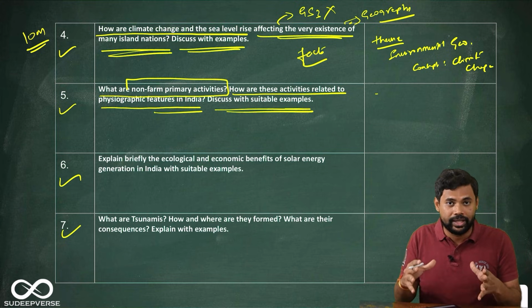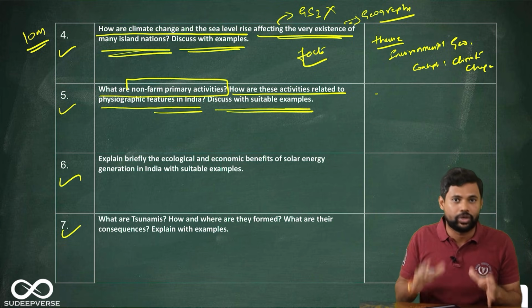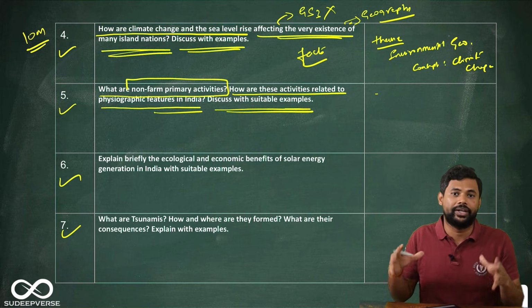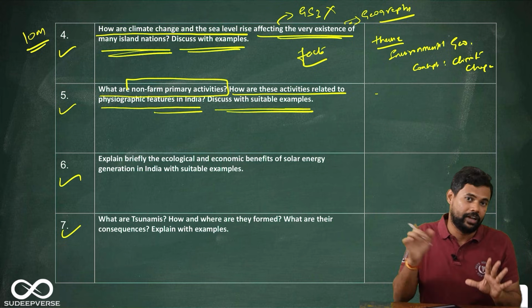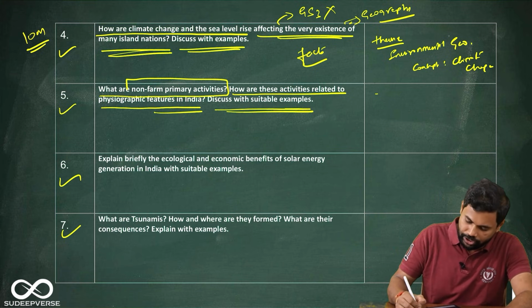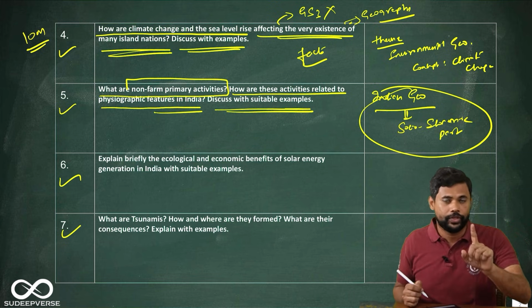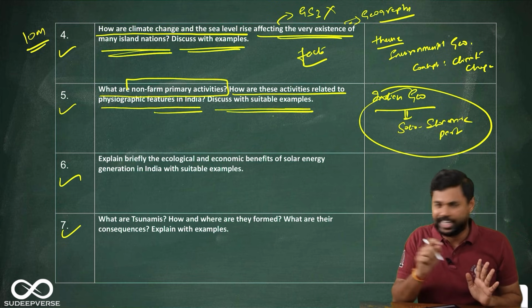So first define that, and then if it is dependent on nature, obviously it will be influenced by physiographical features. So you can start enumerating the different physiographical features that will influence the economic activities. But the entire takeaway here is Indian geography. Okay, and this is coming from the socio-economic part of Indian geography. That's what I told. This is a question, again, it is not difficult.